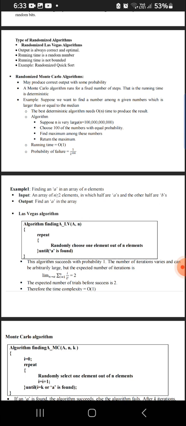Here look at the algorithm. Suppose n is very large and we choose 100 of the elements with equal probability, find the maximum among those numbers and return the maximum. So the running time is order of 1. The probability of failure is 1 by 2 raised to 100, which means it has a very small number of failures.